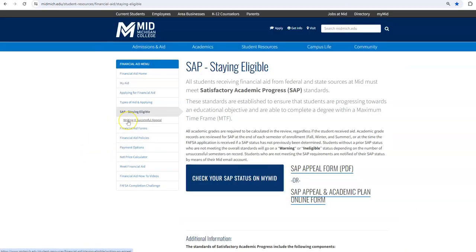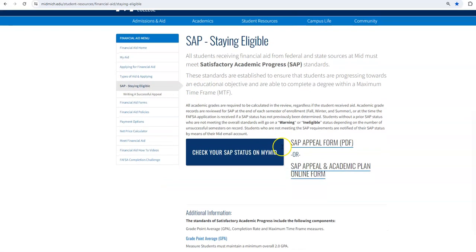This page has tips on writing a successful appeal. I encourage you to read through all of these steps. It includes examples of documentation and how to write good SAP appeals. When you're ready, click either on this PDF SAP appeal form where you can print it out and write it by hand, or this online option, which I'll do with you.